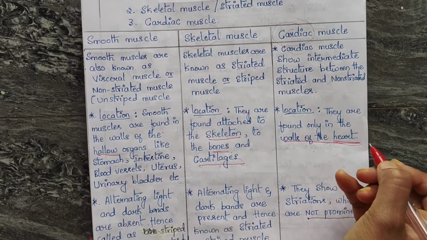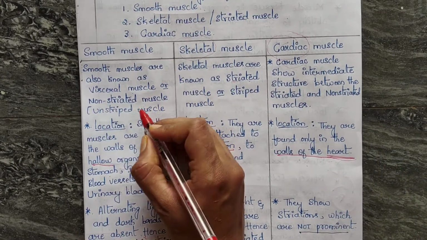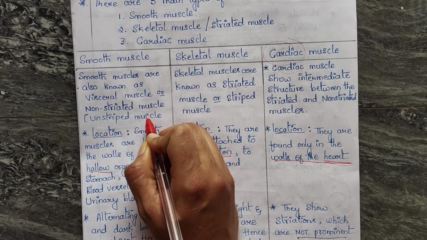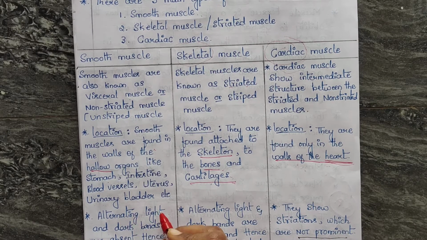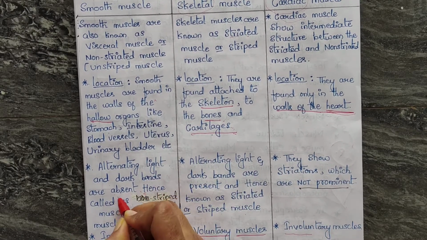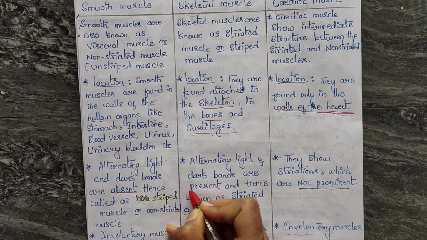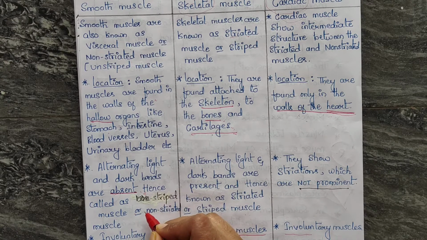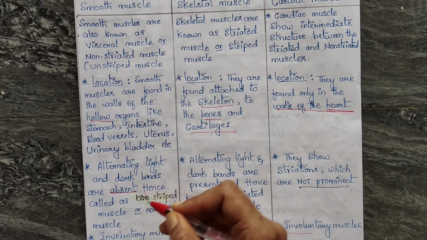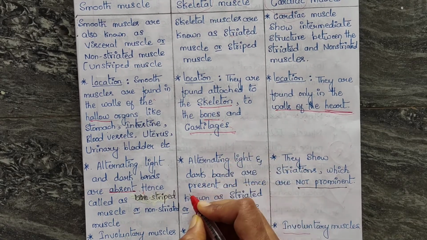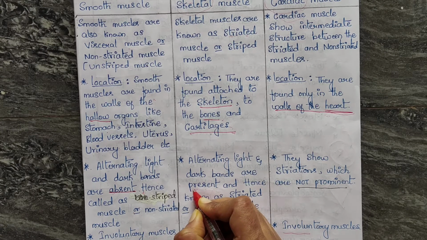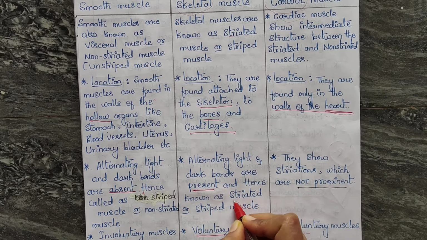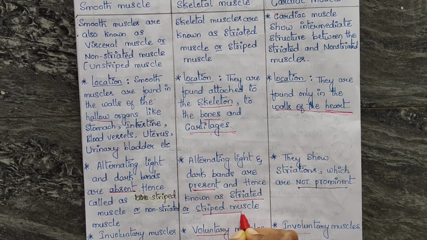As I told before, the smooth muscles are also called non-striated or unstriped muscles because in smooth muscles, alternating light and dark bands are absent. Hence, these are called non-striated or unstriped muscles. Skeletal muscles have alternating light and dark bands present, and hence they are known as striated or striped muscles.